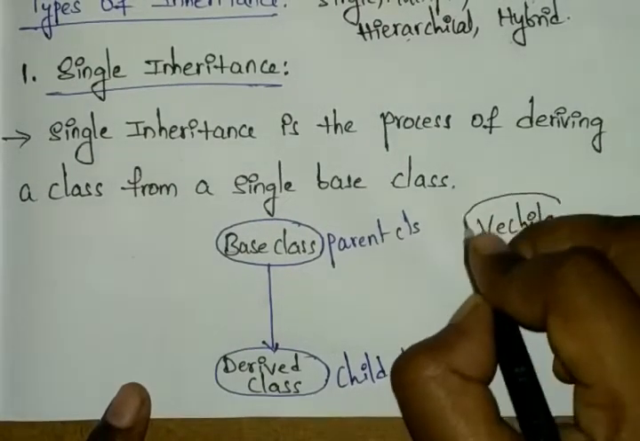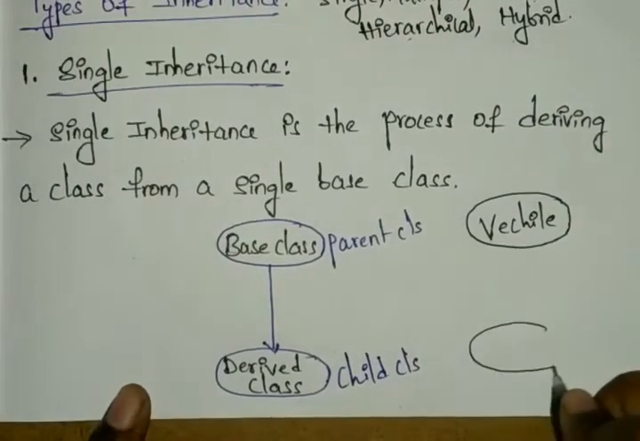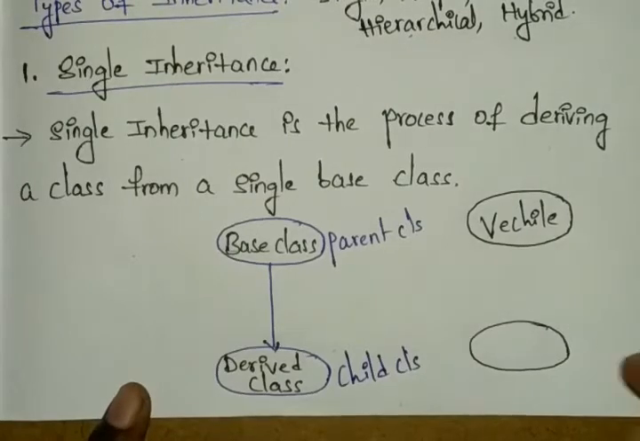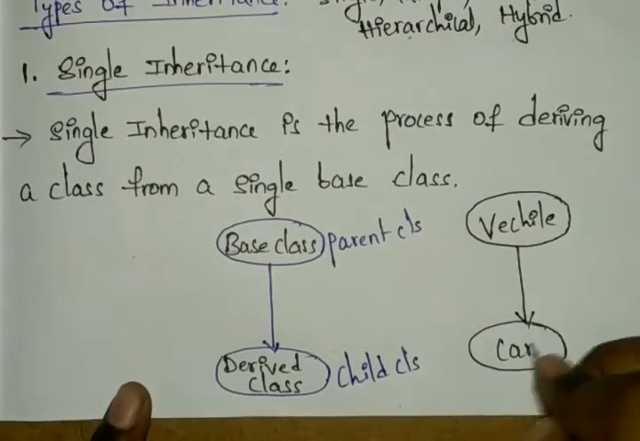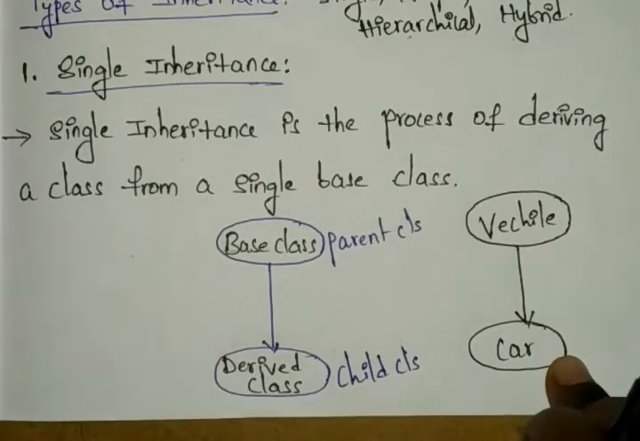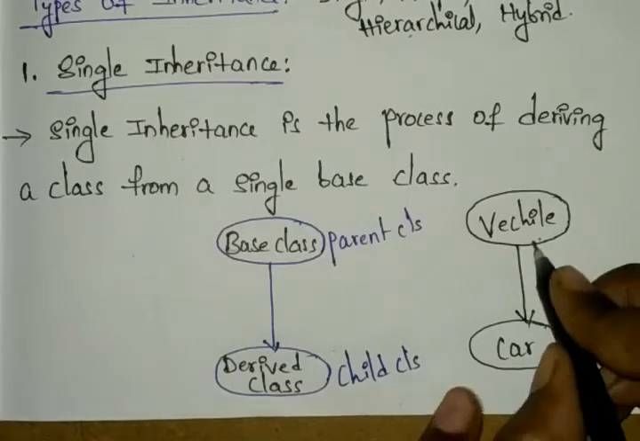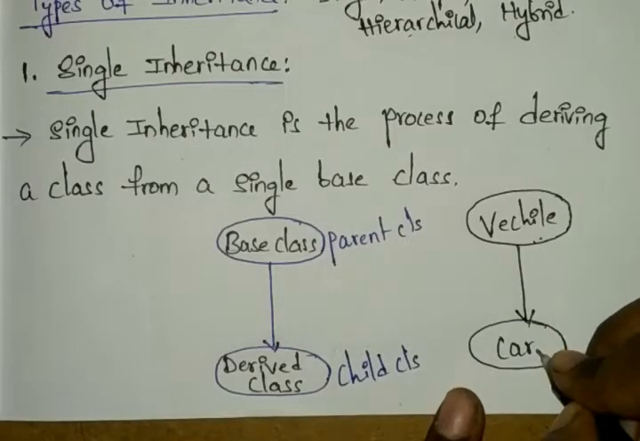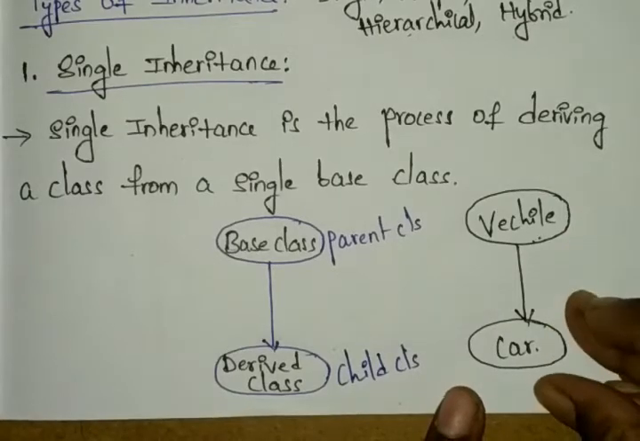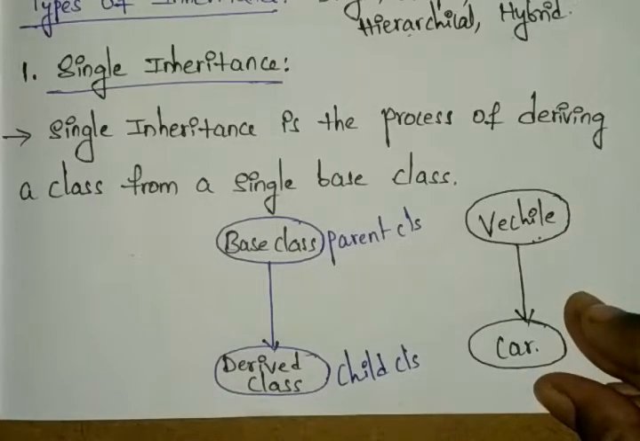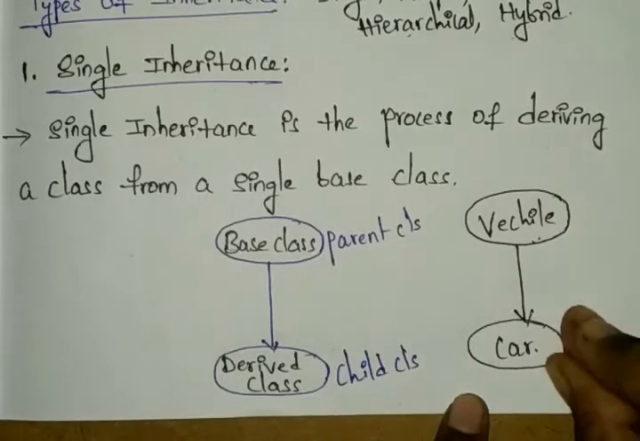I'm taking the base class as the vehicle. The vehicle has several types of vehicles. I'm just taking one type of vehicle, that is the car. So here the parent class will be the vehicle, and I'm choosing the car as the child class. Among the types of vehicles, one type is the car. That is the derived class.